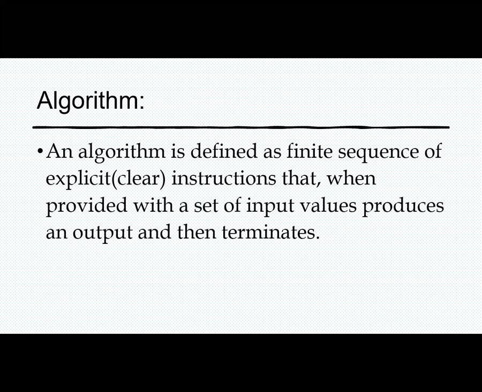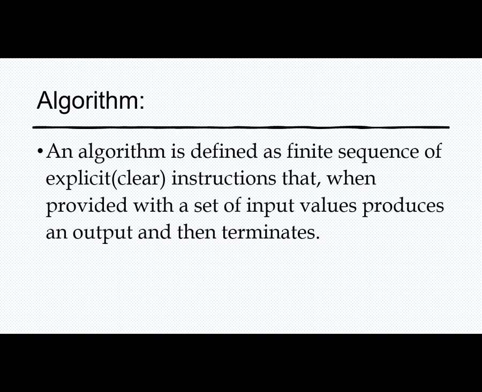In this there are a few very important things to note. An algorithm is a finite sequence of steps. What does finite mean? Limited number of steps. Those steps should not be unlimited. When we are writing an algorithm to solve a particular problem, those steps should be finite.